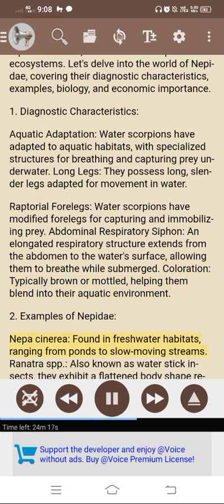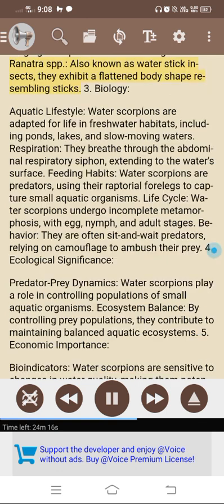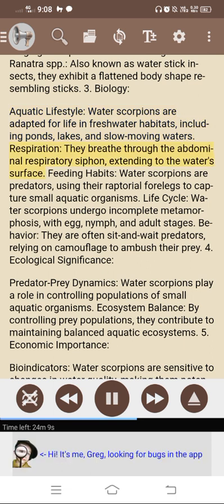2. Examples of Nepidae. Nepa cinerea. Found in freshwater habitats, ranging from ponds to slow-moving streams. Ranatra spp. Also known as water stick insects, they exhibit a flattened body shape resembling sticks. 3. Biology. Aquatic lifestyle. Water scorpions are adapted for life in freshwater habitats, including ponds, lakes, and slow-moving waters. Respiration. They breathe through the abdominal respiratory siphon, extending to the water's surface.